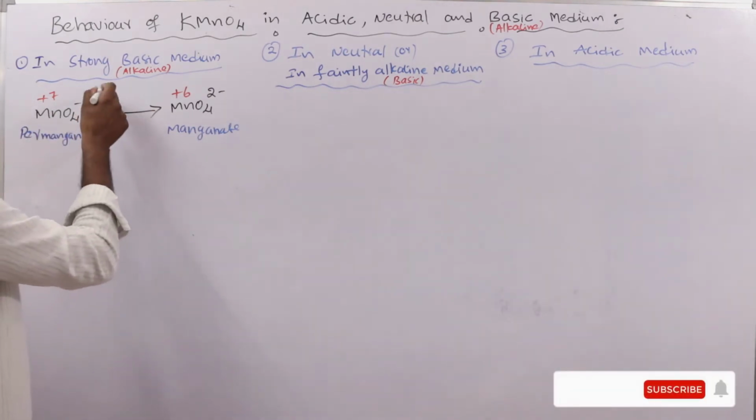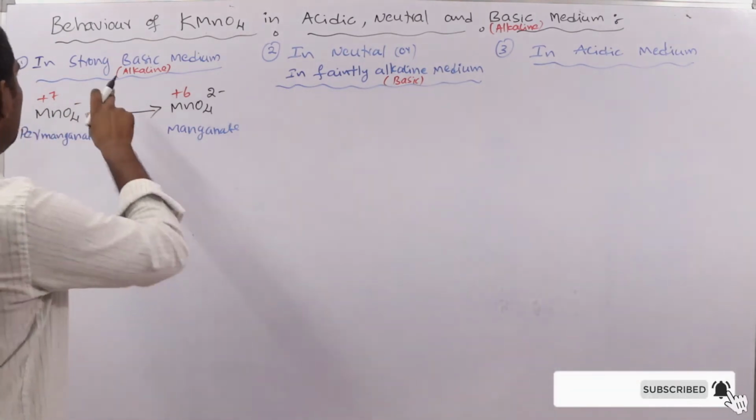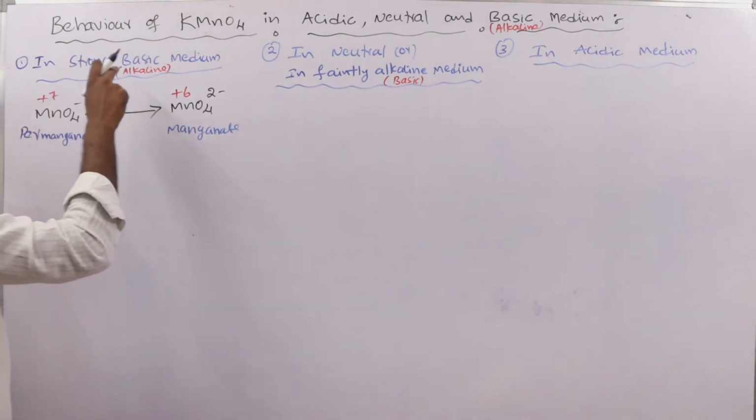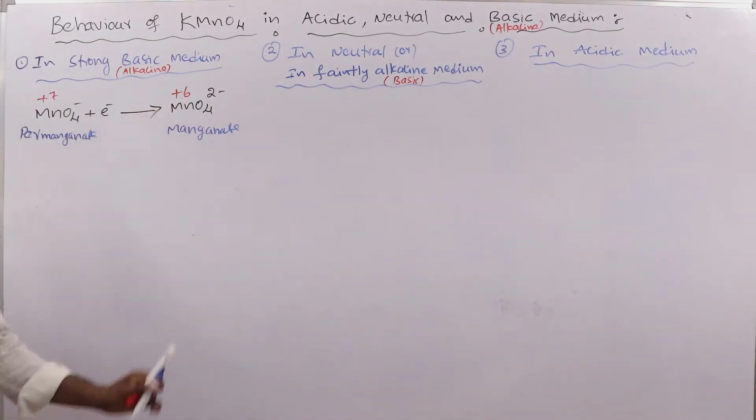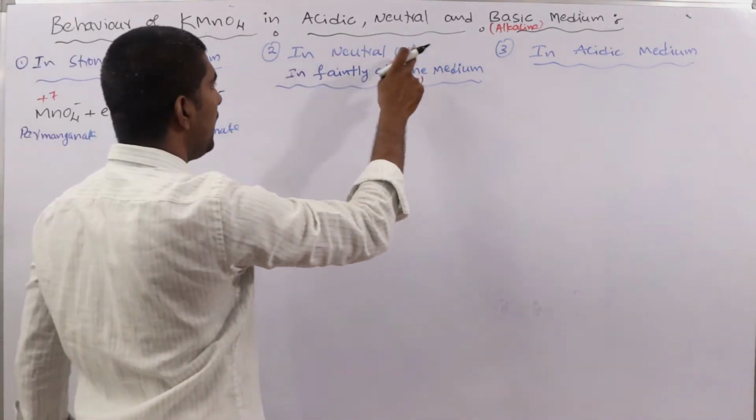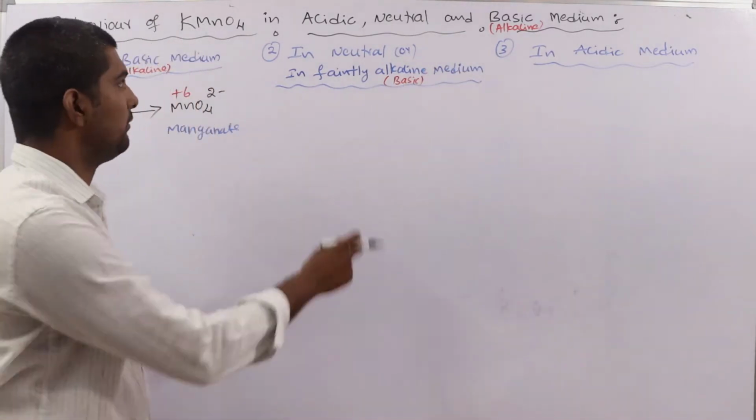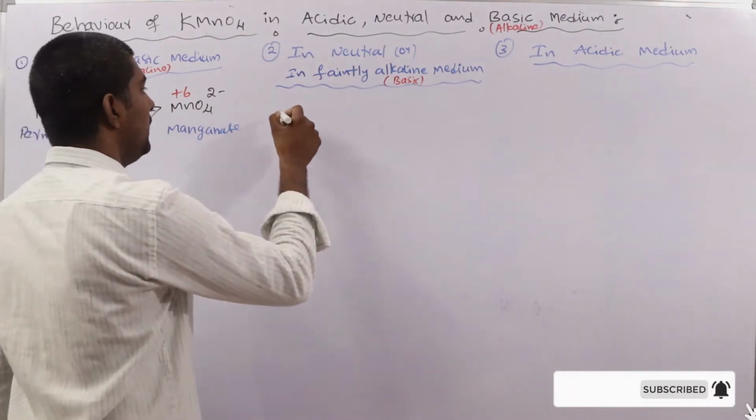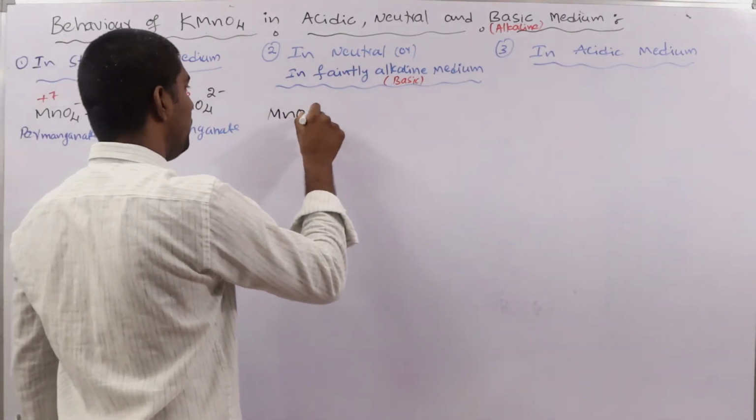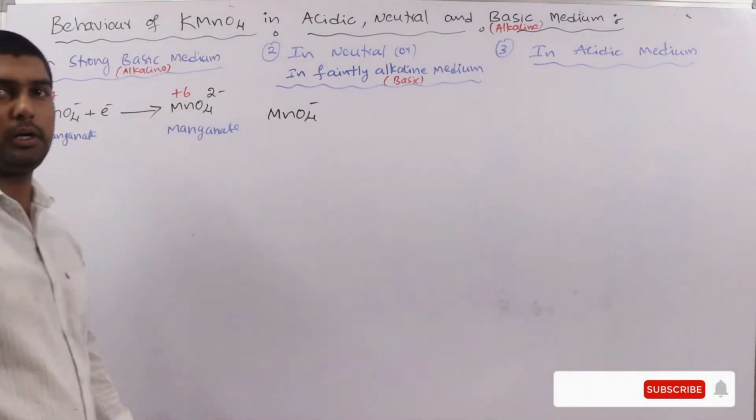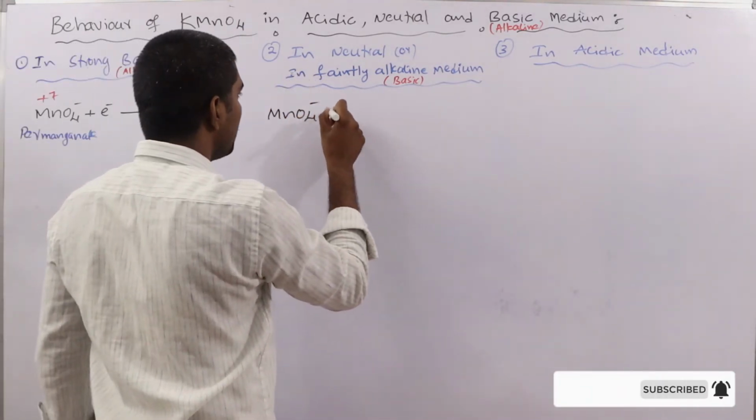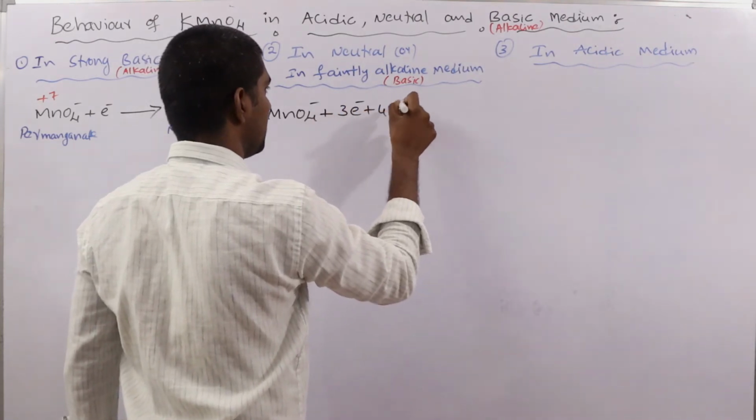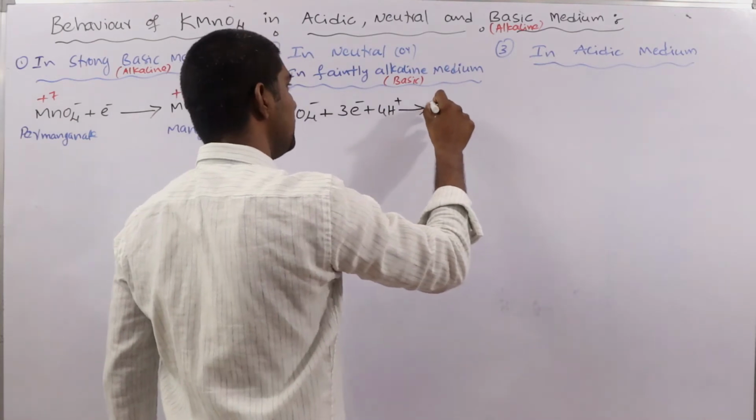Now see here, it is taking only one electron in the strong basic medium, with oxidation state changing from plus 7 to plus 6. Next, in the neutral or faintly basic medium, meaning a very slightly basic medium, how does it behave? Let us take MnO4 minus, permanganate. Now this will take 3 electrons and changes to